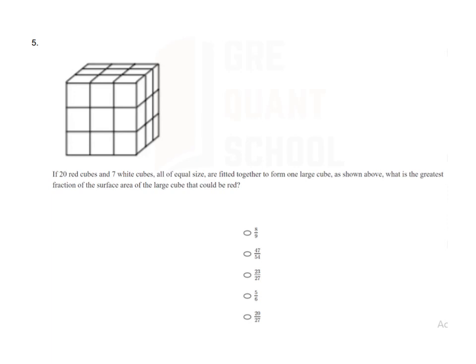So we need to put the white cubes in such a way that it takes the smallest portion of the large cube. So let us put the white cubes in the middle of each side. So in the front side we can see that there are 9 cubes, 1, 2, 3, 4, 5, 6, 7, 8, 9. So there are 6 sides, so total surface will be 9 into 6 equal to 54. As we have put a white cube in the middle, so there will be 6 cubes in the large cube, each one in each side.